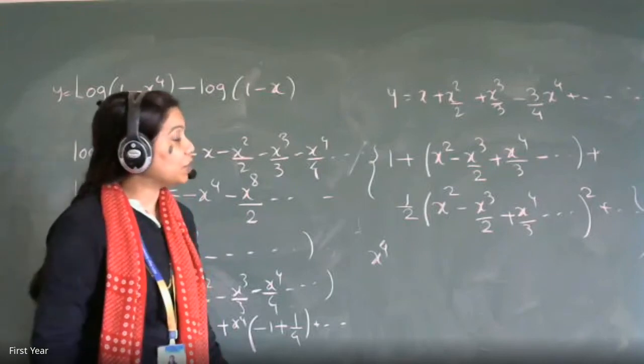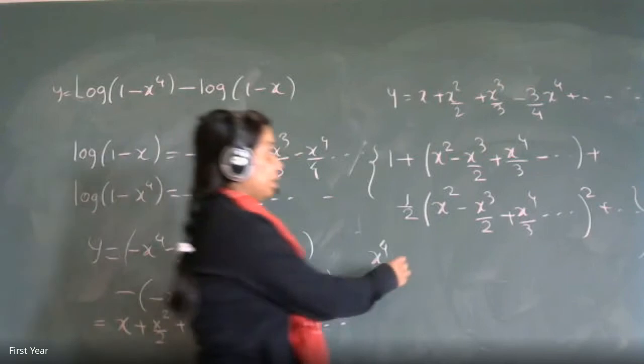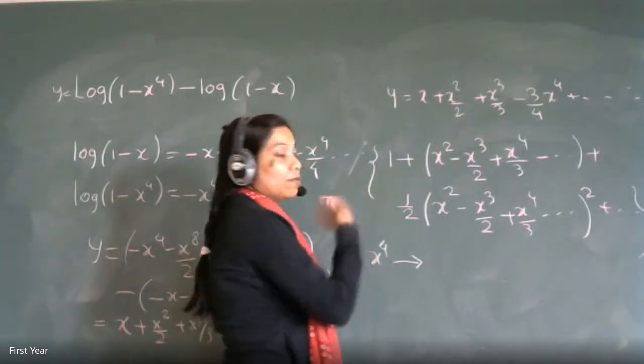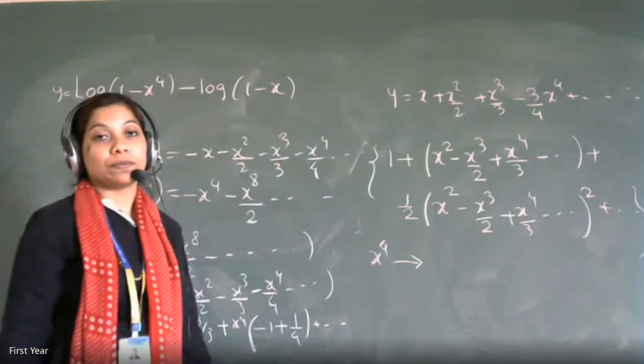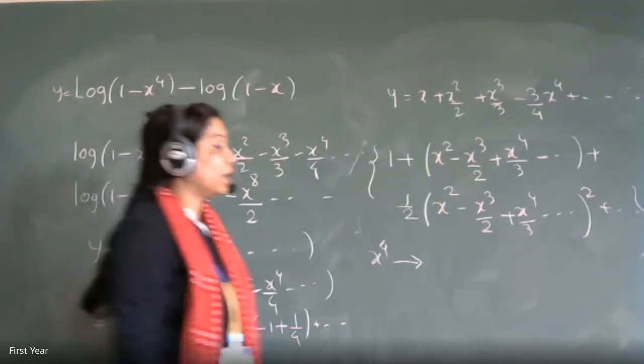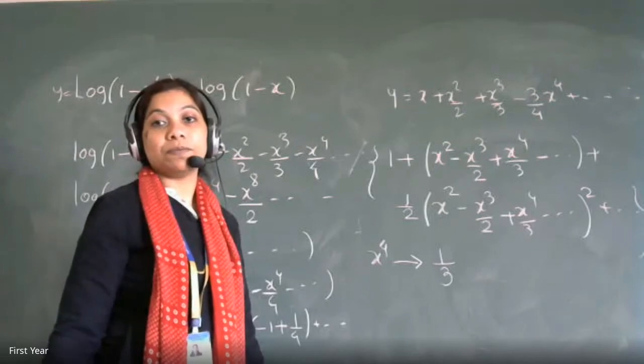So where can you see x raised to 4? This is a constant, which has no x raised to 4. Is there x raised to 4 in this bracket? Yes, ma'am. So what's the coefficient of x raised to 4 there? 1 by 3. Absolutely right. Everyone understands that it is 1 by 3.